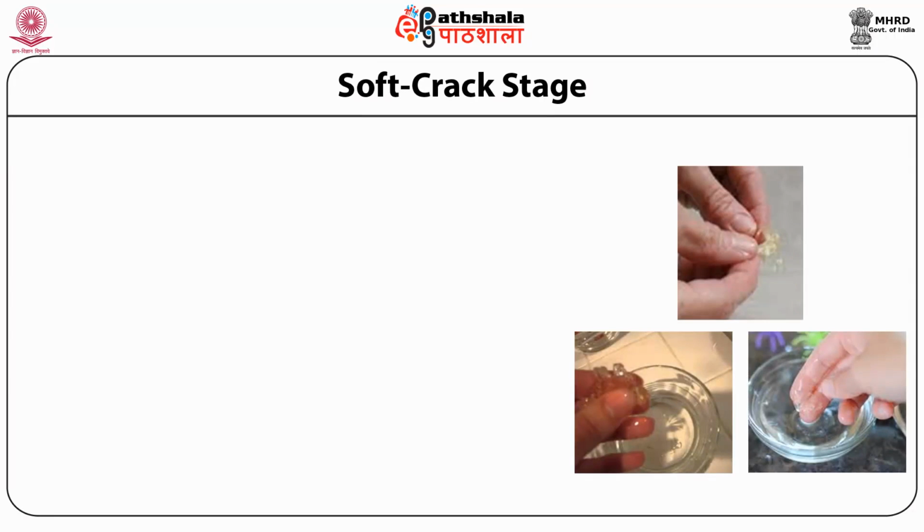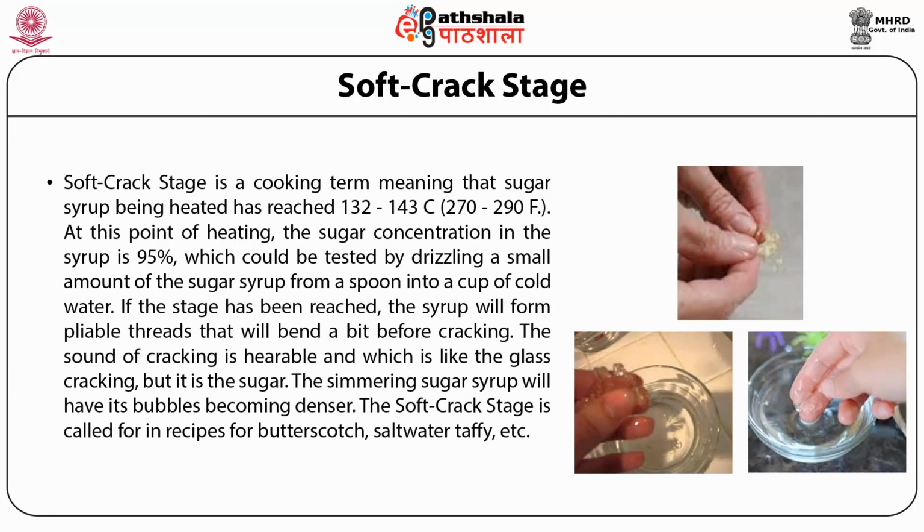The next stage is the one wherein the sugar changes its characteristics and starts cracking. This stage is known as the soft crack stage. The soft crack stage is a cooking term meaning that sugar syrup being heated has reached a temperature of 132 to 142 degrees Celsius. At this point of heating, the sugar concentration in the syrup is around 95%, which can be tested by drizzling a small amount of sugar syrup from a spoon into a cup of cold water.